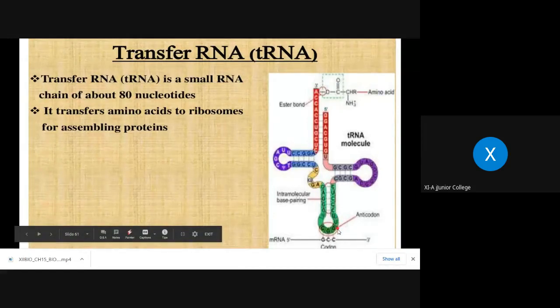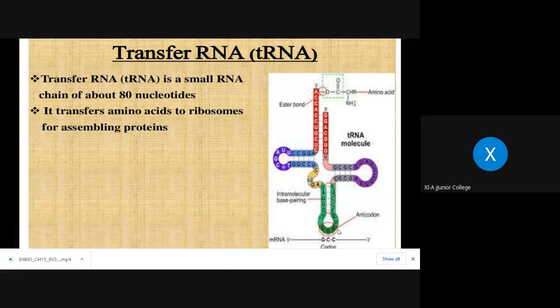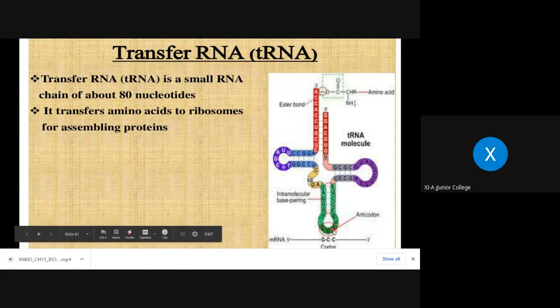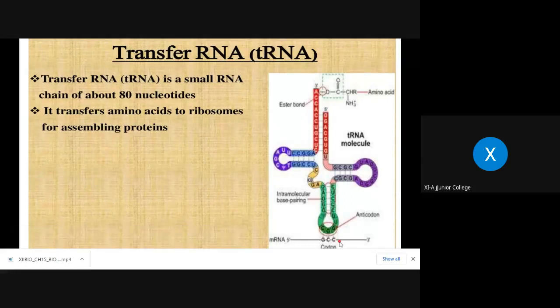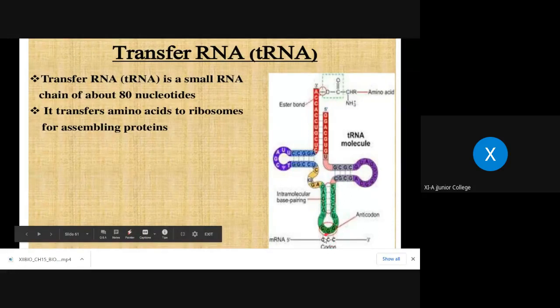That is called the anticodon. A is complementary to U, for U it is A, and for G it is C. So the anticodon on this loop of tRNA should be UAC.